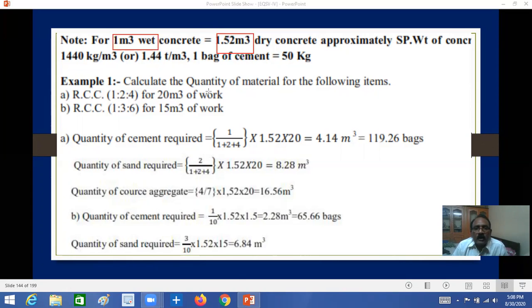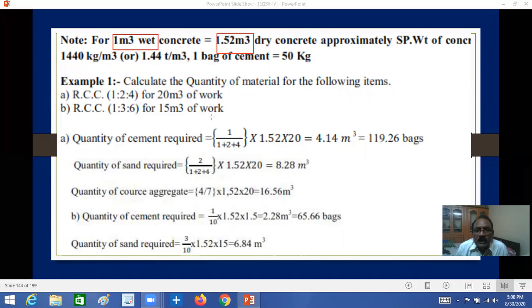Now calculate the quantity of materials for the following items. This is the question you will generally get in examinations: RCC 1:2:4 or RCC 1:3:6. How to calculate these values by using this method, the rate analysis method. First, this is a calculation of quantity. In rate analysis, first we have to calculate quantities of different items. What are the different items?